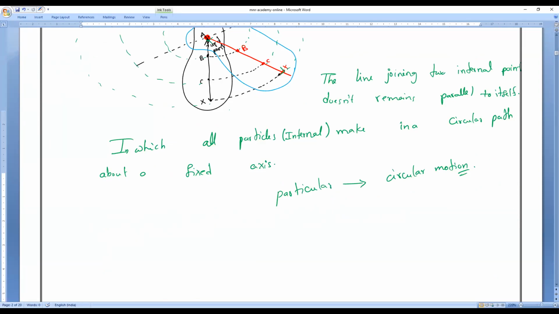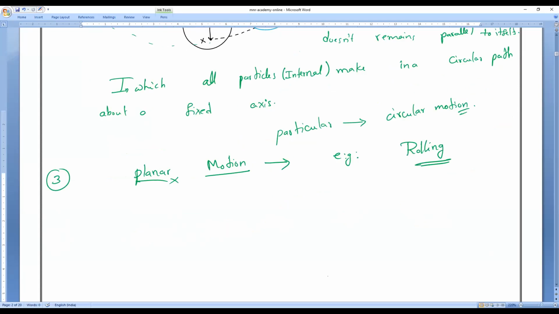Now, the third one, planar motion. How many of you have observed a ball rolling on the ground and, after traveling a certain distance, coming to rest? That is because of friction. So what is an example of planar motion? Rolling.